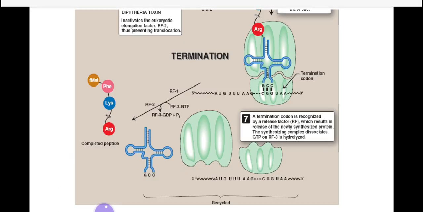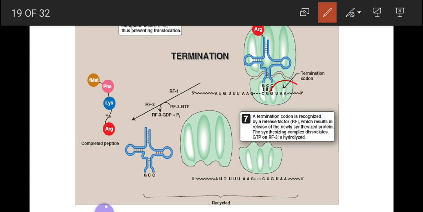Here UAA has encountered the A site of the ribosome, and the releasing factors 1 and 2 are then released, and the GTP is hydrolyzed. The protein factors and ribosomal subunits are recycled, and there is the release of the completed peptide chain.